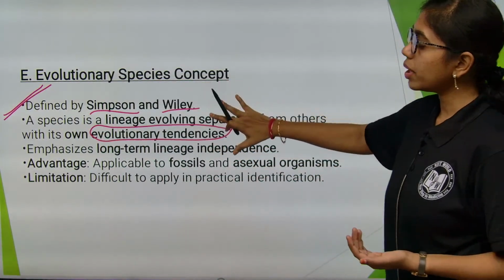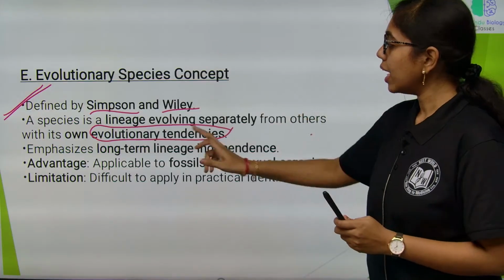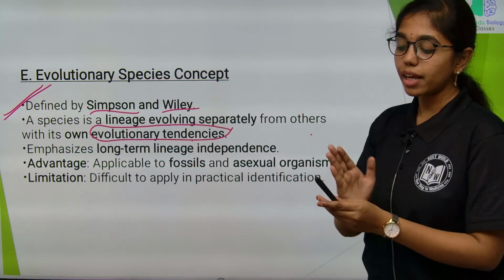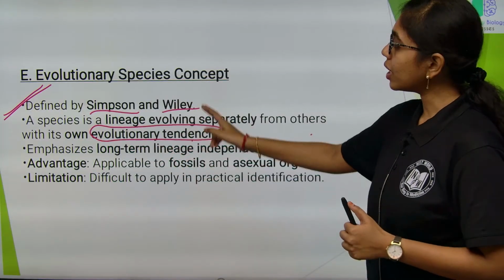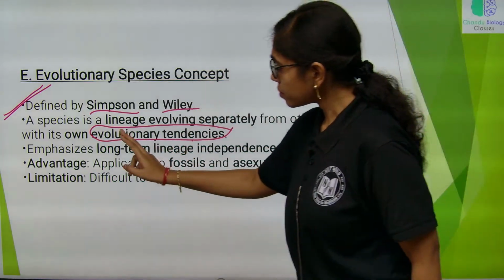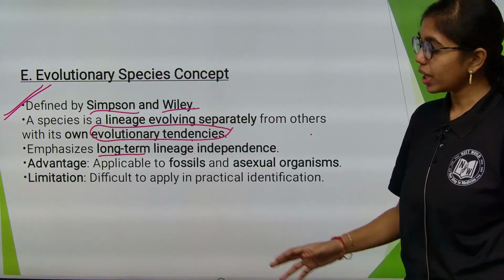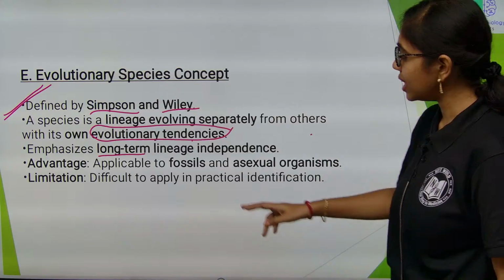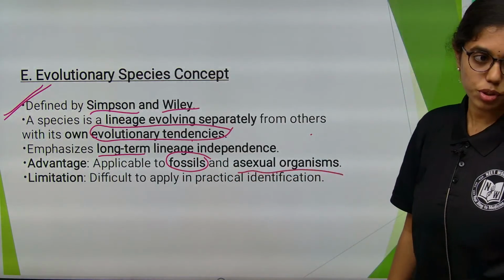So, according to them, what is a species? In their own lineage they are evolving evolutionarily, so the evolutionary tendencies are different in different species. Based on that they have classified. This emphasizes long-term lineage independence, and the major advantage is that it is applicable to fossils and asexual organisms.